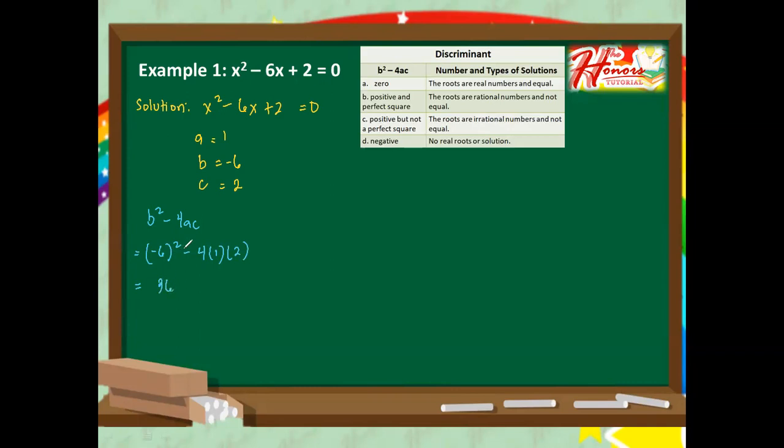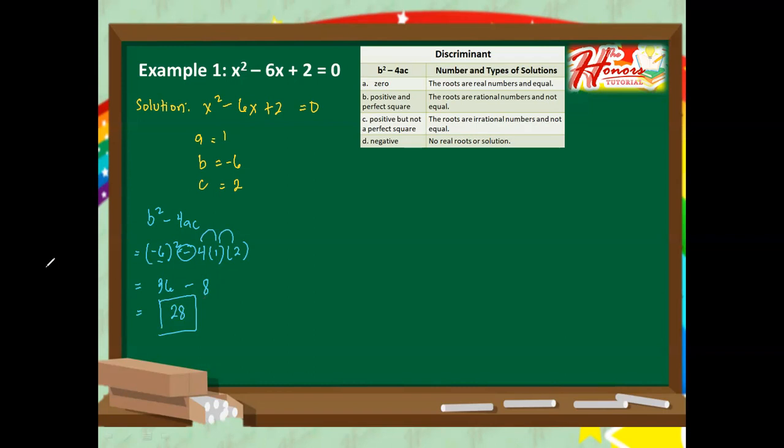It is because your exponent is telling your base how many times you are going to multiply the base to itself, and that is 2. And also, why is it a positive number? Because according to the laws of signed numbers, when you are multiplying a negative and a negative number, then it is equal to positive. Then copy this, minus 4 times 1 is 4, times 2, that's 8. So we have here 36 minus 8, and that is 28.